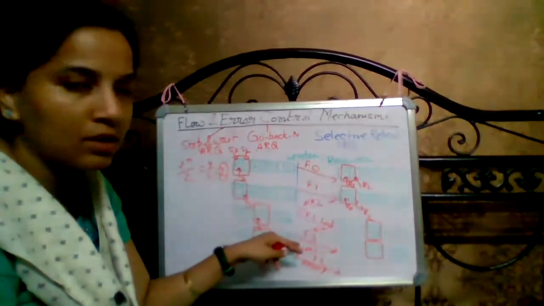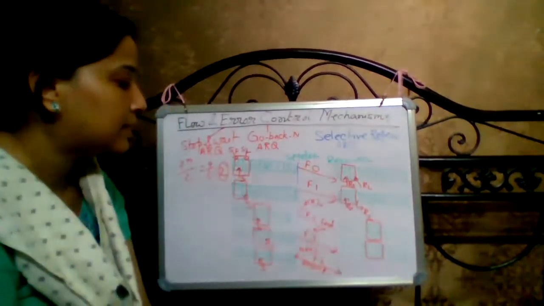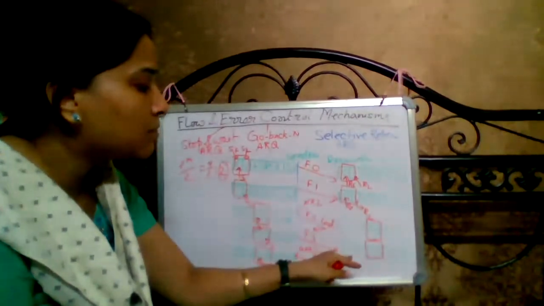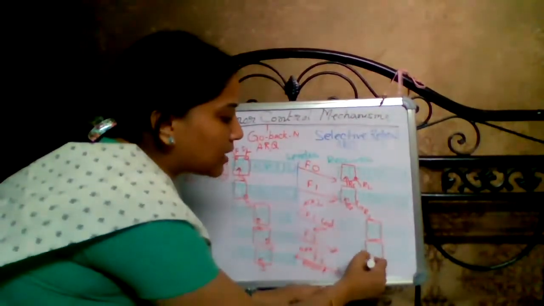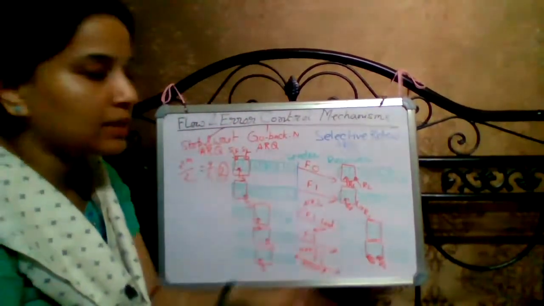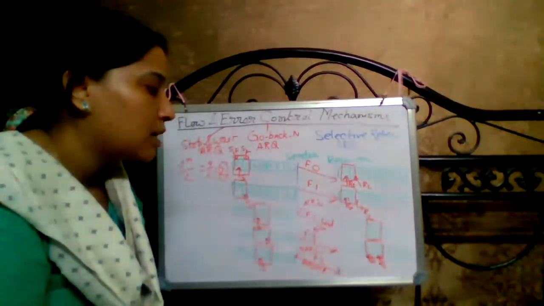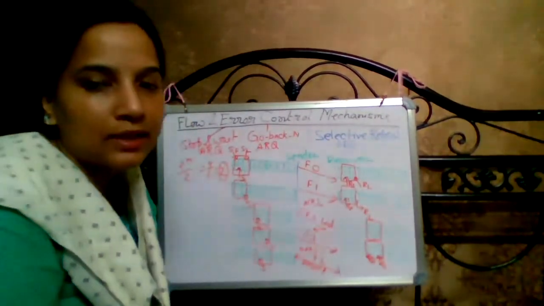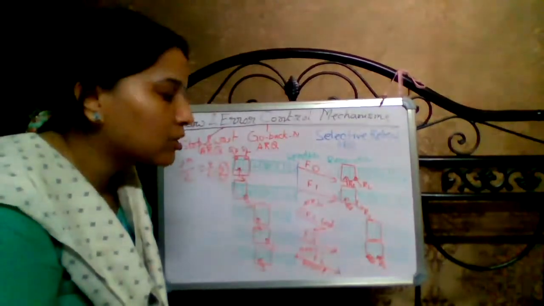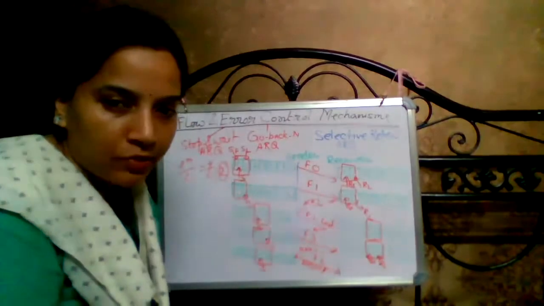So in this time period F3 is also sent from the sender side. When the receiver receives F3, it is accepted because sequence number 3 also belongs to the receiver window.